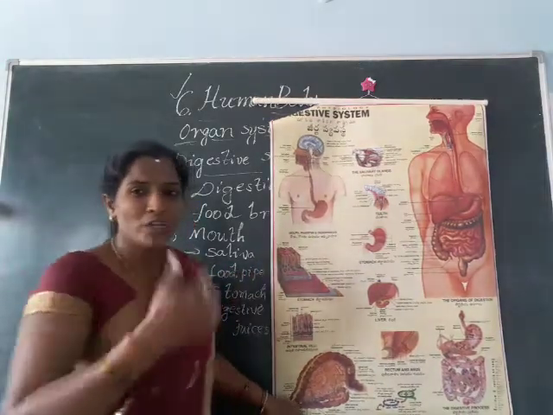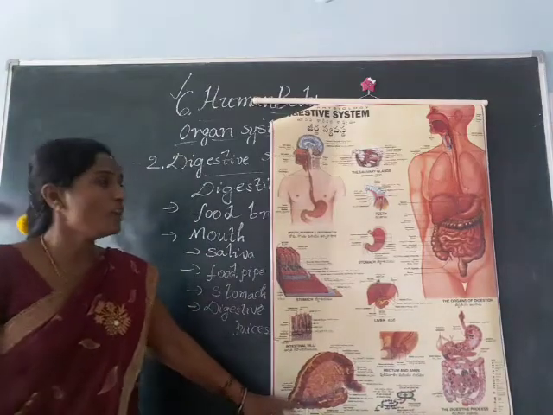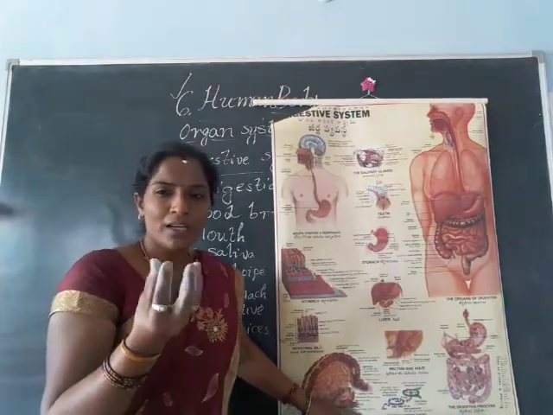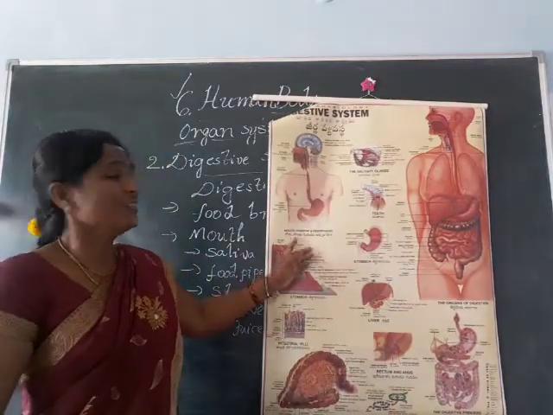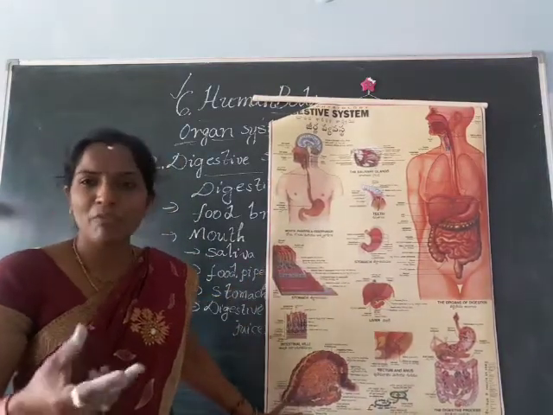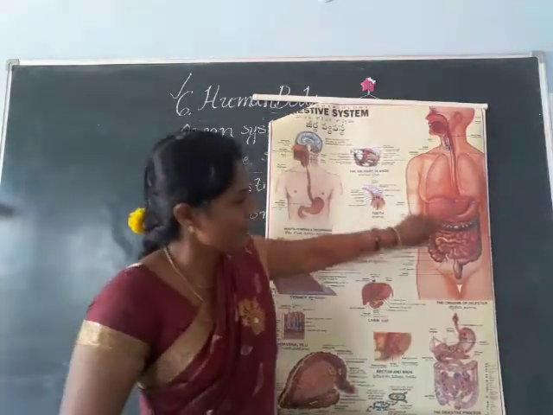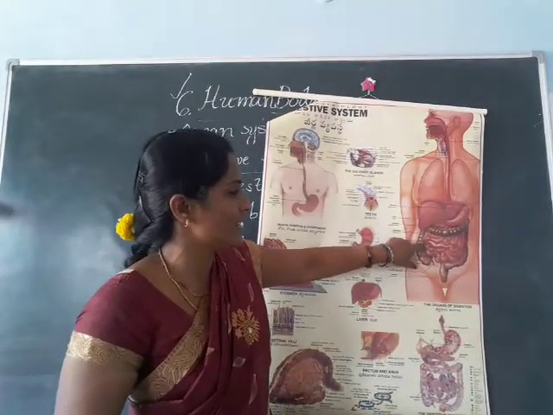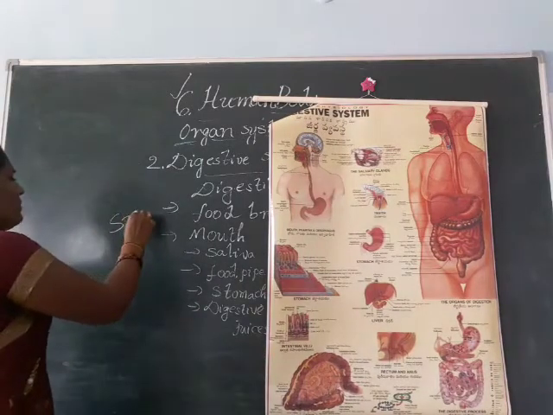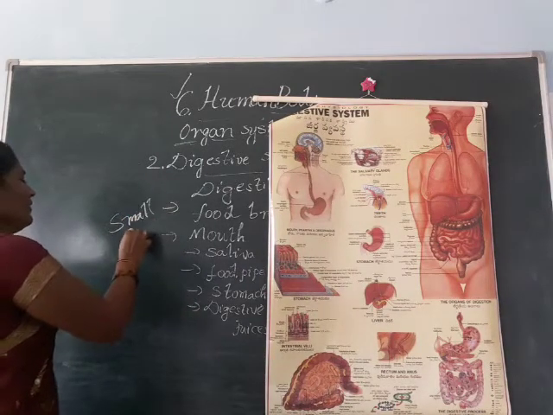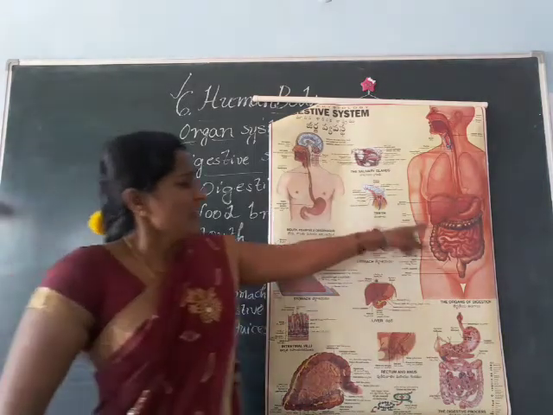The food we chewed will mix with the digestive juice, and after that it forms one type of liquid. This liquid form is present in these, which are called the small intestine. S-M-A-L-L, small, I-N-T-E-S-T-I-N-E, small intestine.